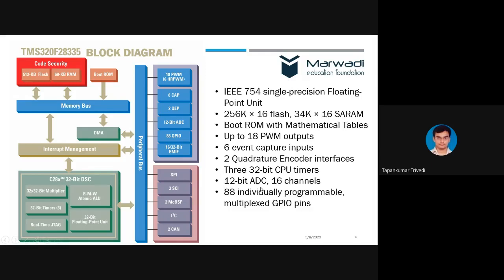Then we have a 12-bit ADC, and there are 16 channels. The meaning of channel here is that one channel can measure the signal from one sensor. So with 16 channels, we can measure three-phase voltages, three-phase currents, and another three-phase current. That will make only 9 signals, and we have up to 16 channels, right? In addition to this, we have 88 individually programmable multiplexed GPIO pins. So we can use these GPIOs also for many of our applications. In addition, there are standard communication interfaces like serial peripheral interface, serial communication interface, McBSP, I2C, and CAN.